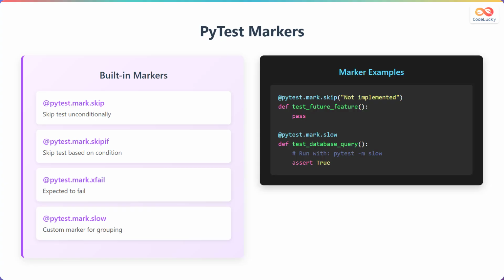The @pytest.mark.xfail marker indicates that a test is expected to fail, useful for known bugs. You can also create custom markers like @pytest.mark.slow to group tests by category. Run specific marker groups using pytest -m slow to execute only tests marked as slow.